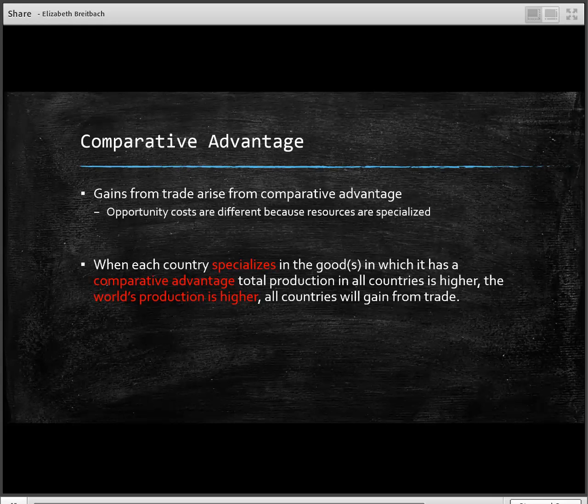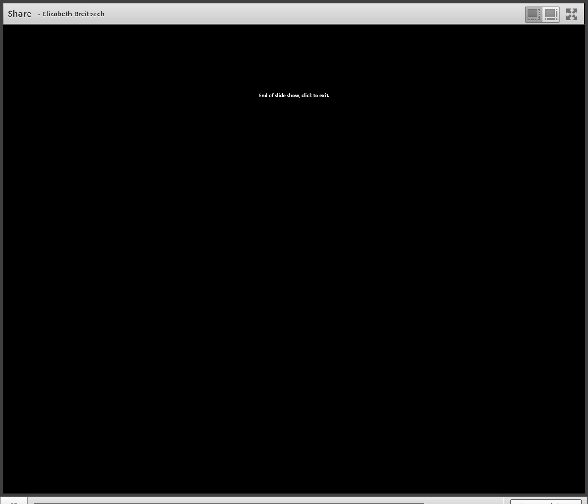And this allows the world's production to be higher and the world's economy to be better. And so what we see in this case is both countries can benefit from trade if we're specializing in goods that we have the comparative advantage in. All right, so in our next slide, we're going to look back at the US and Japan.